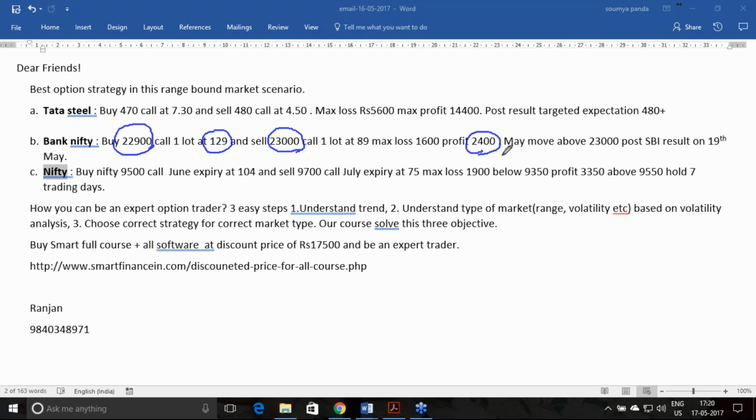Risk is 40, reward is 60. Post SBI result I recommended this.